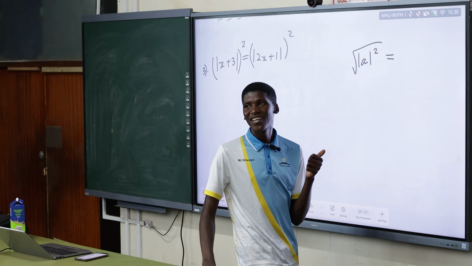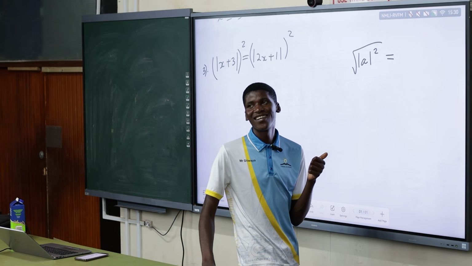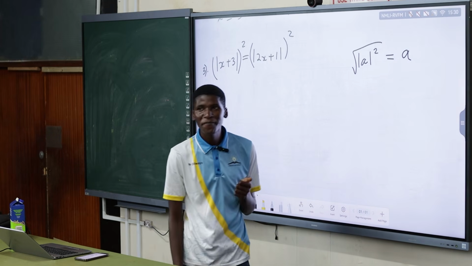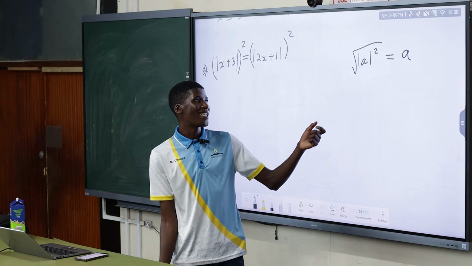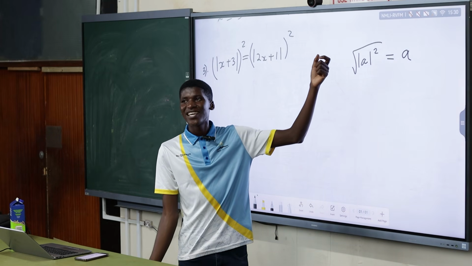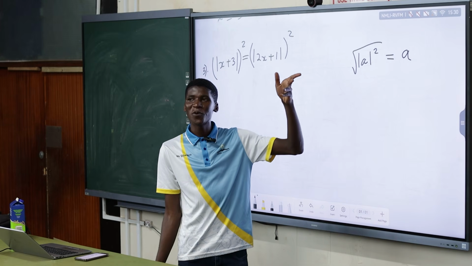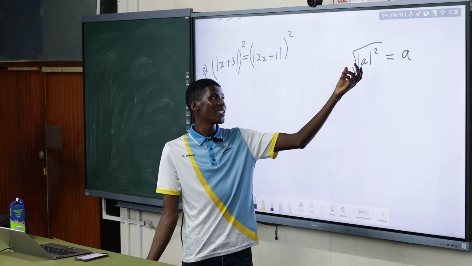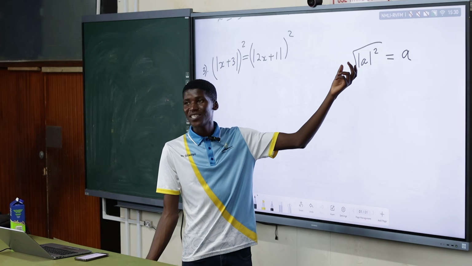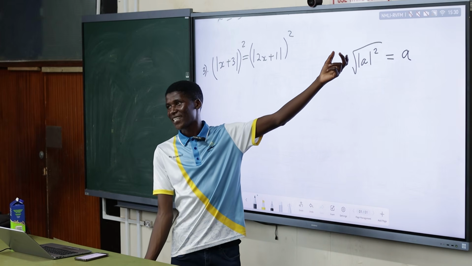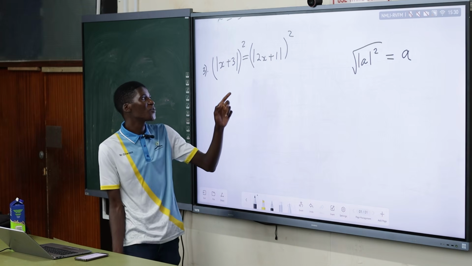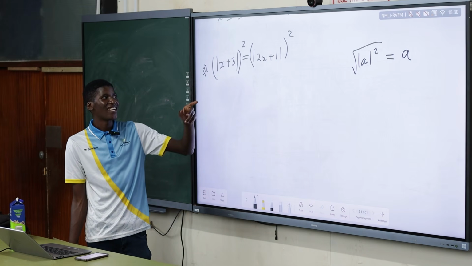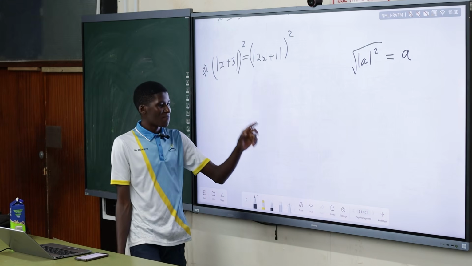Negative a. Positive a alone with no negative. You'll probably find out later why. It's because the square root has got two options, so it's a plus minus always. If you're doing square roots of an absolute value, it's always going to give you the positive of that particular thing. So I thought after the squaring part, he was going to do something like that. But